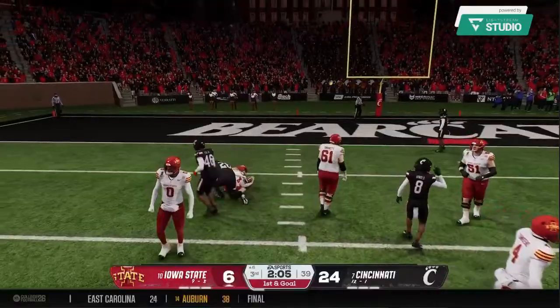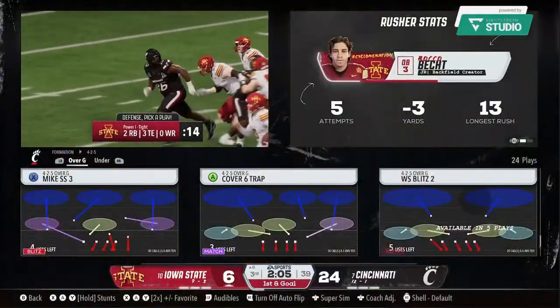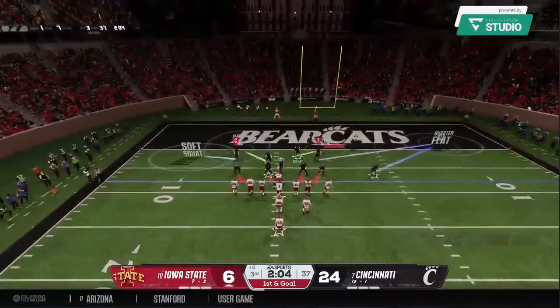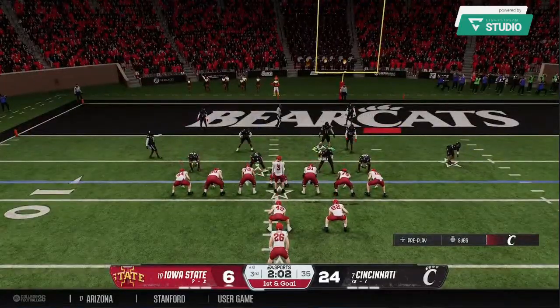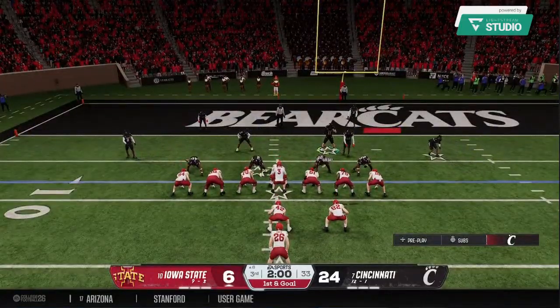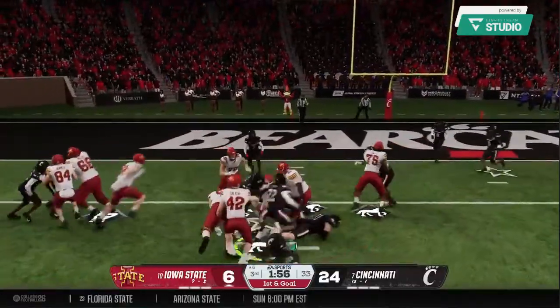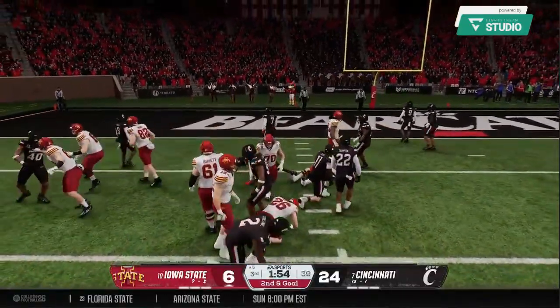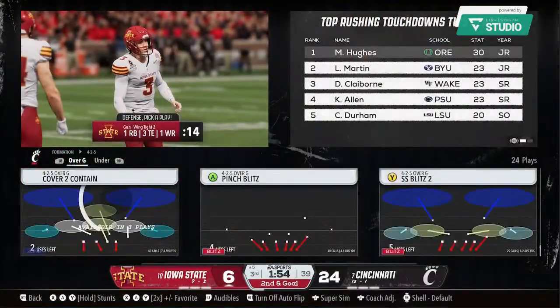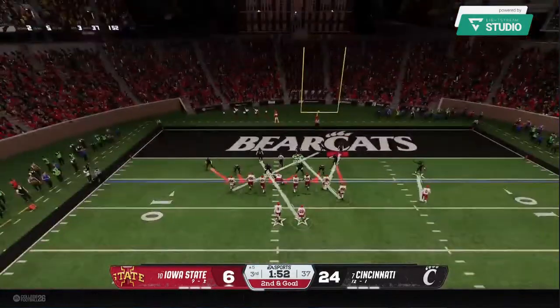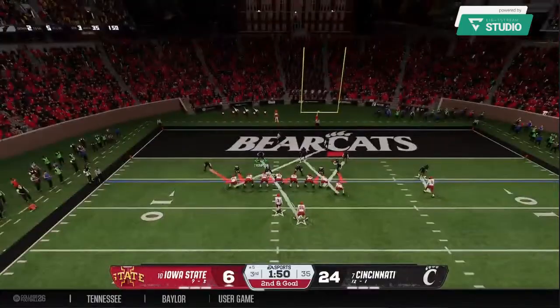They finally stop him at the 8. It'll be 1st and goal. And that's what he likes to do. He knows he's a weapon out there, not just with his arm, but when he can pull it down on an option like this and pick up a big chunk of yards, he can leave any defense with their head spinning. The senior able to make the stop after a short gain. 2nd and goal for the offense.